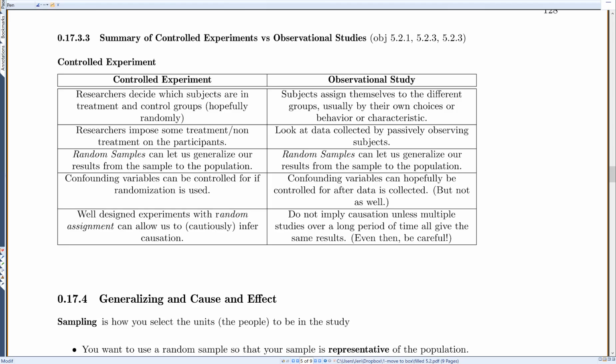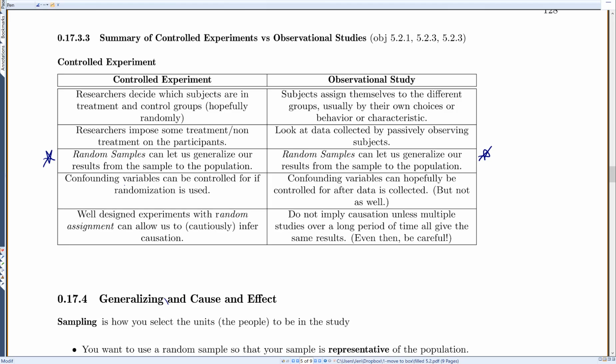Controlled experiment: researchers impose some treatment or non-treatment on the participants, like we're doing something to them. But in an observational study, we just passively observe them, we just collect data on them, we don't do anything to them. Now, notice this one looks exactly the same no matter what you're on. So random samples let us generalize our results from the sample to the population. And that's true whether it's a controlled experiment or an observational study. And we'll talk about that in a second.